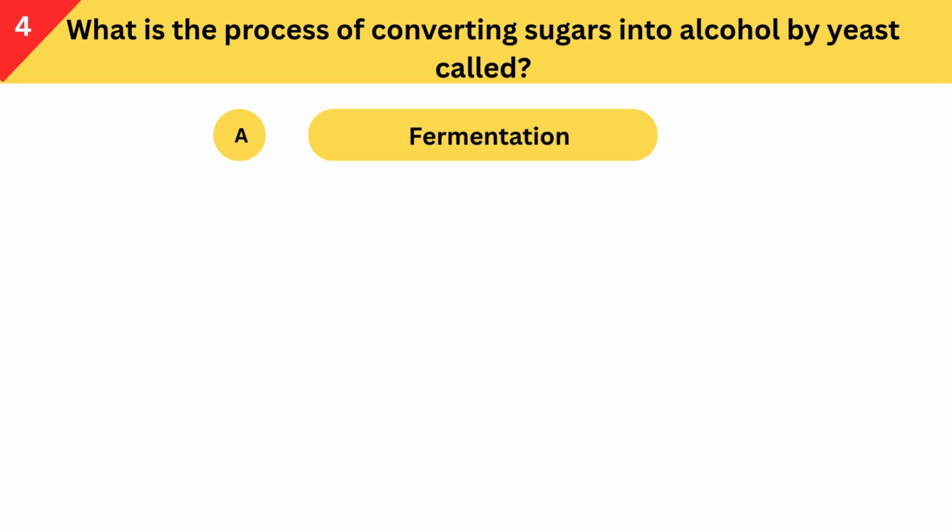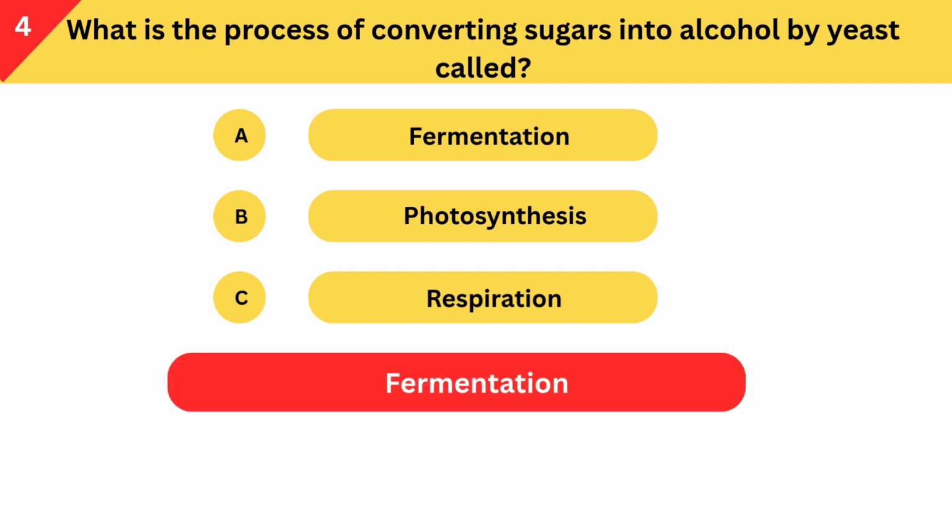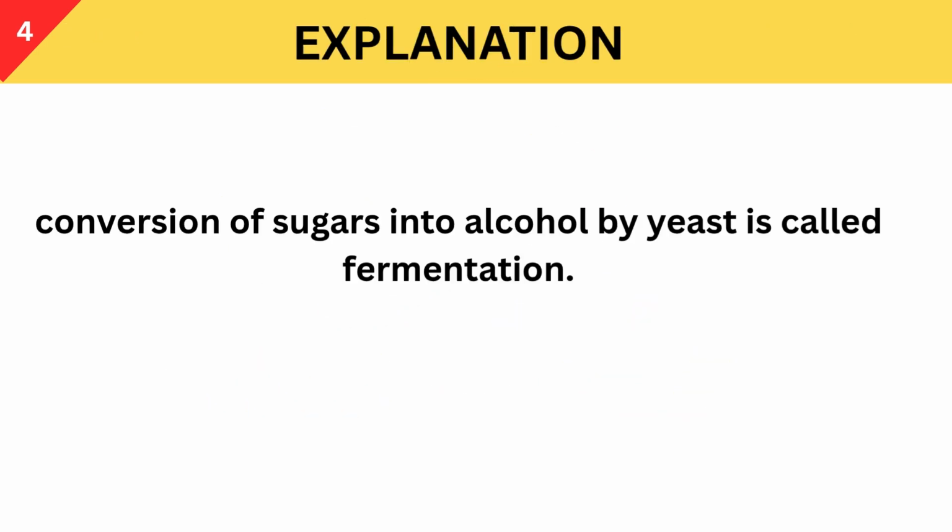What is the process of converting sugars into alcohol by yeast called? A. Fermentation. B. Photosynthesis. C. Respiration. Correct answer is fermentation. Conversion of sugars into alcohol by yeast is called fermentation.